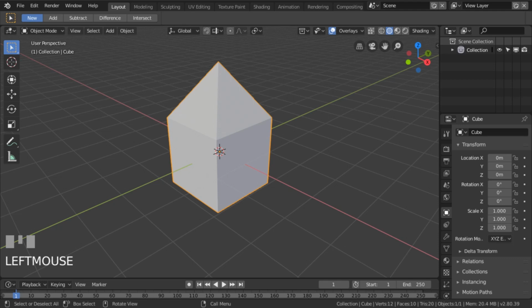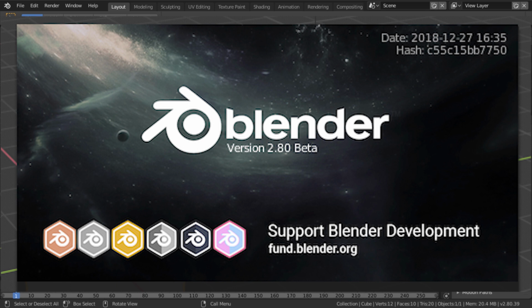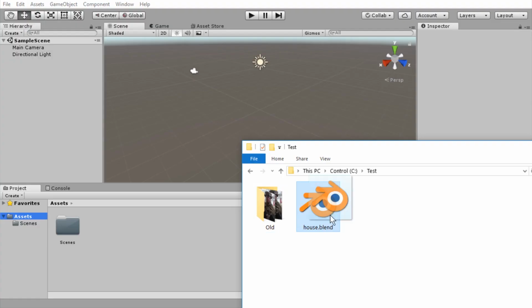Hello and welcome. I want you to see what happens when you try to use Blender 2.8, which is currently still unstable and in development, with Unity. When you drag in a 3D model, a .blend file that you made with Blender 2.8, and you just drag it into Unity, then this happens.